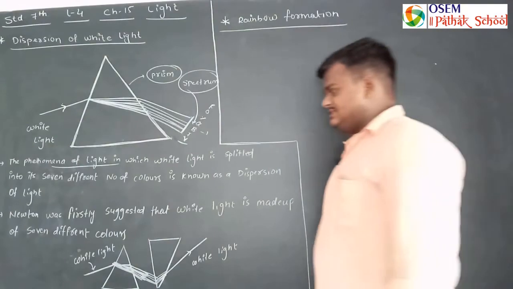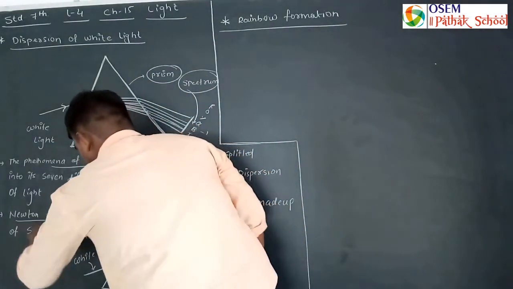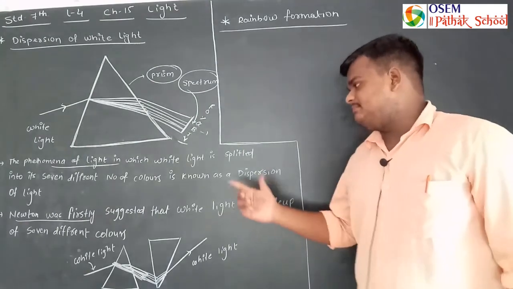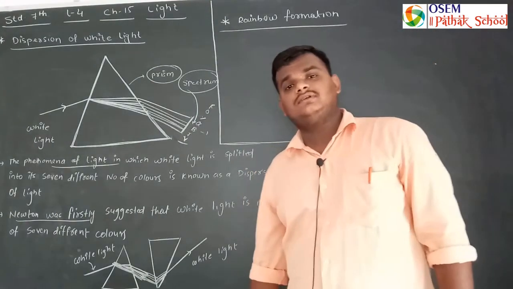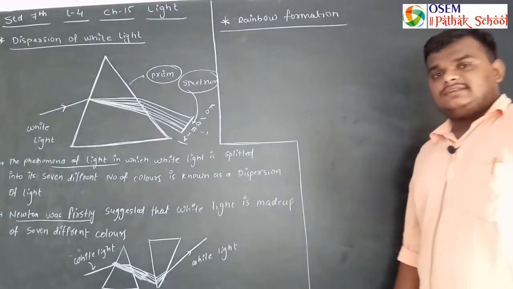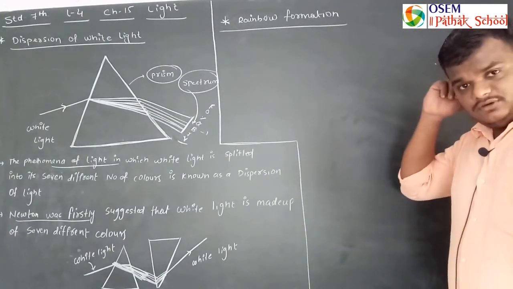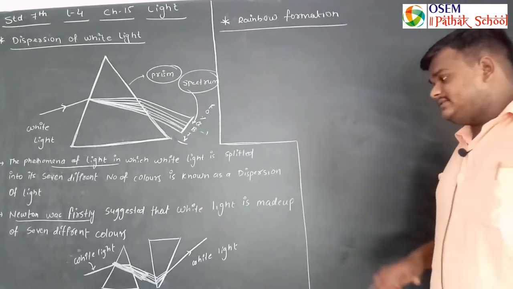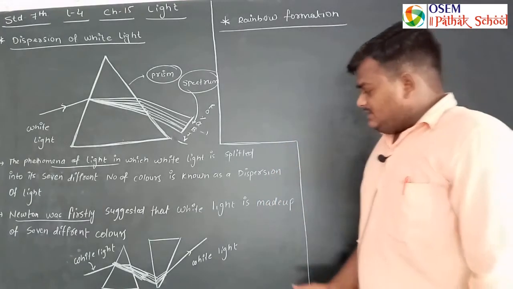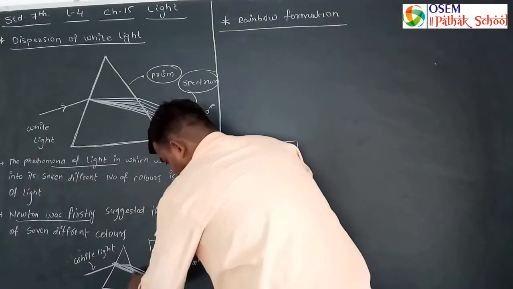So what occurs in this case? Newton first suggested that white light is made up of 7 different colors. What did he do? At that time Newton did an experiment.